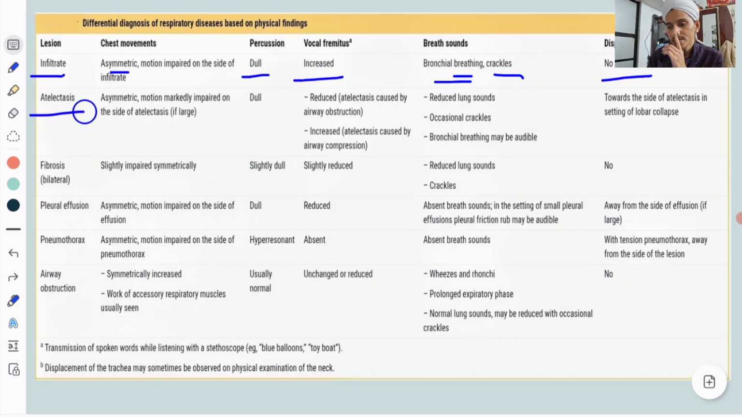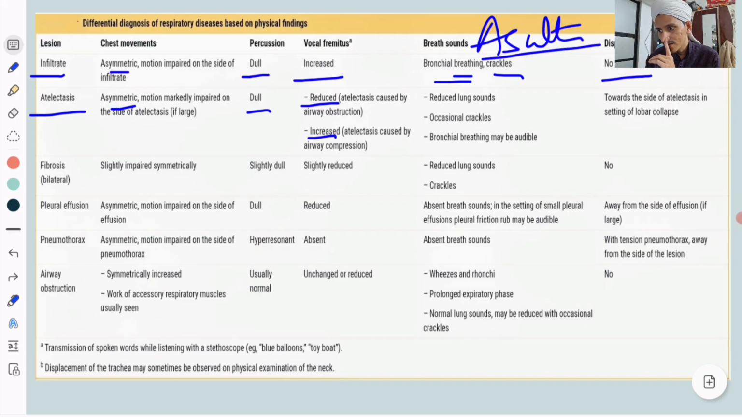Atelectasis is nothing but collapse. Asymmetric motion, markedly impaired on the side of atelectasis if large, percussion will be dull. Fremitus reduced if atelectasis is caused by airway obstruction, increased if caused by airway compression. So important is breath sound. Auscultation is very important in all this. You will have reduced lung sounds because of collapse. Crackles you can have because airways will open in inspiration. Bronchial breathing may be audible, because on consolidation and collapse you have bronchial breathing. Now here there will be displacement of trachea towards the site of collapse.